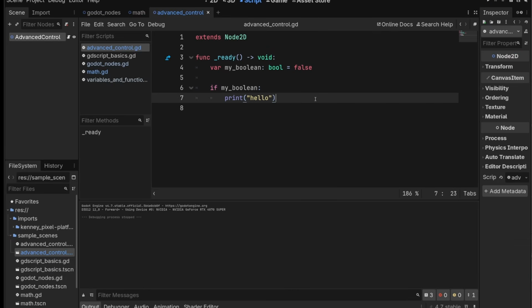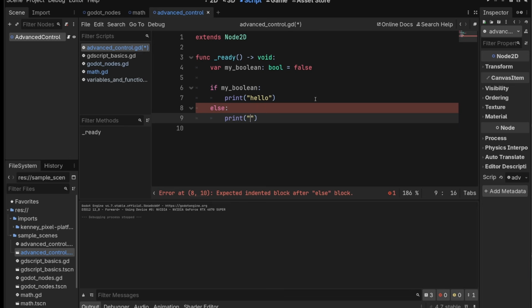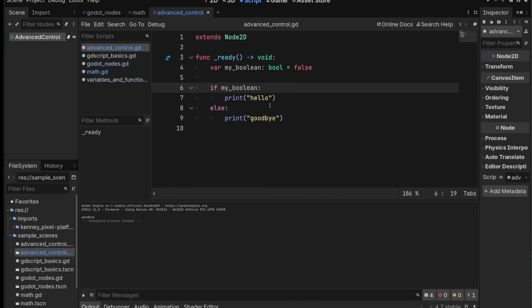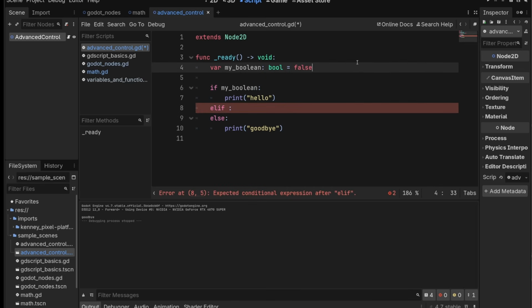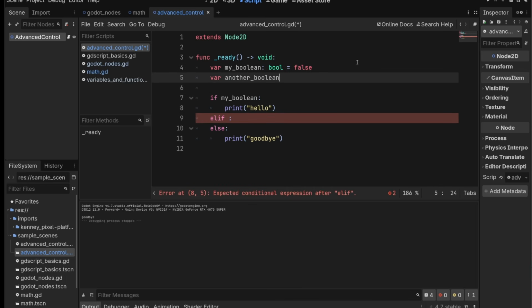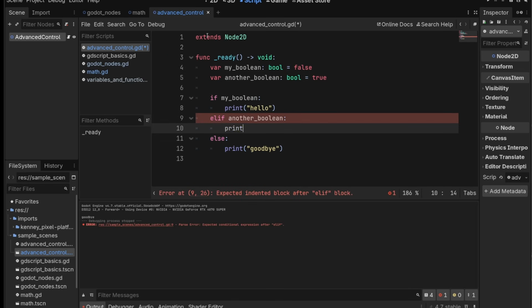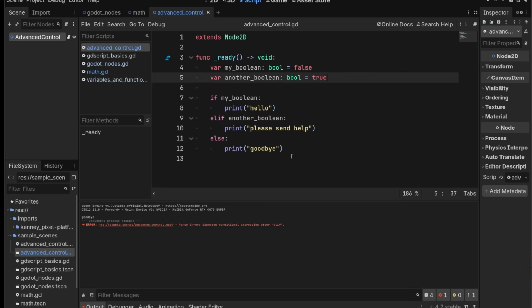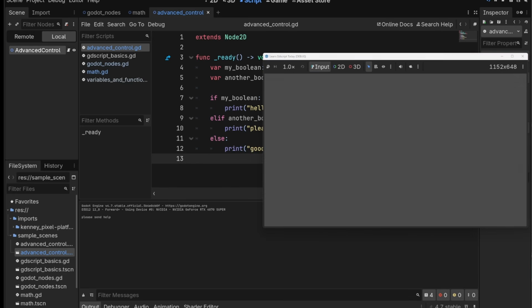If you recall again, we have else, which we can do print goodbye. We get goodbye. And there is a secret third thing, elif. And elif lets us put in a different Boolean here. So var another Boolean, bool equals true, and we'll say please send help. What do you think is going to happen here? We have another Boolean true and my Boolean false. So what's going to happen is we'll go to this one, check it, false, check this one, true, do this, and we'll skip goodbye. Please send help.